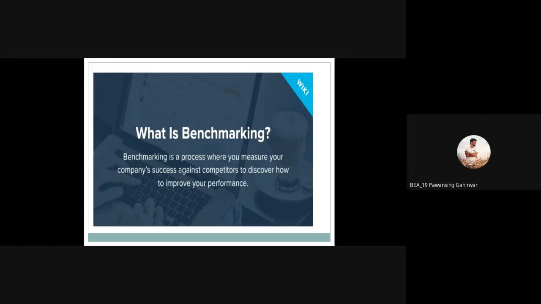So benchmarking is the basic technique, a process where you measure your company's success against competitors to discover how to improve our performance. Whenever we compare, we will definitely try to implement or improve. That is the basic definition of benchmarking. In different industries, the benchmarking concept is very useful.